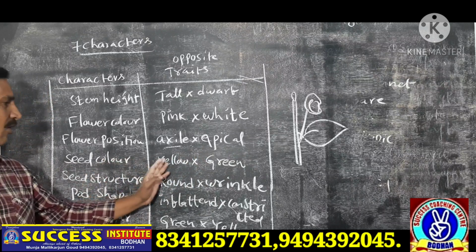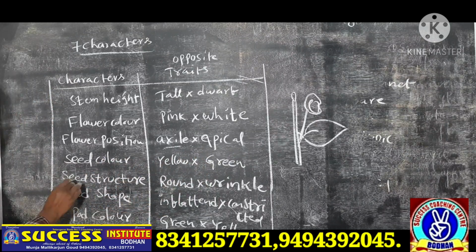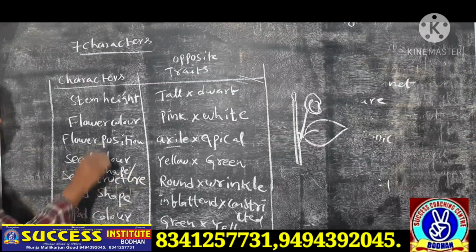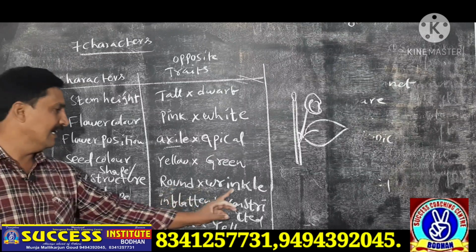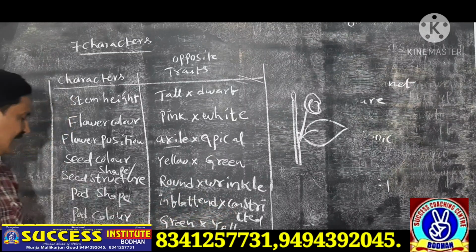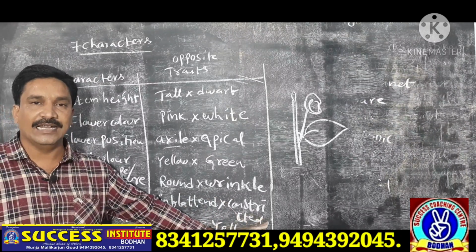Seed color is yellow, green. Seed structure is round shape. Structure means shape also. You can write shape or structure, anyone. Round and wrinkle. Pod shape is inflated, constricted. Last one, pod color is green and yellow.